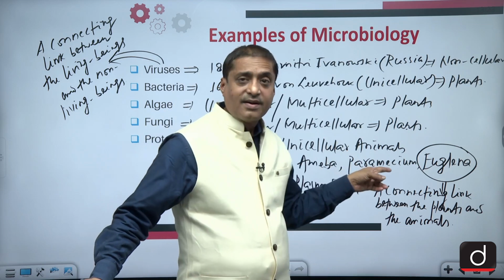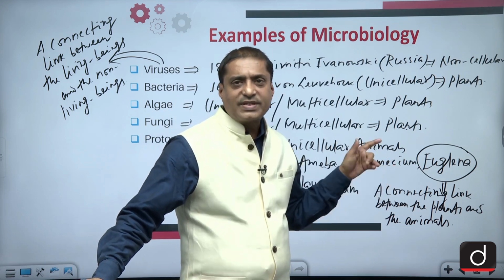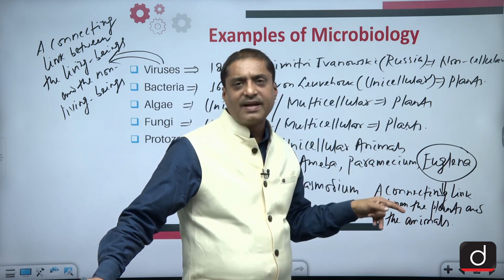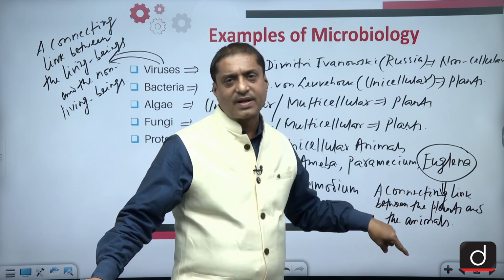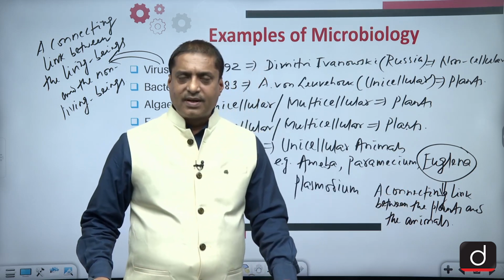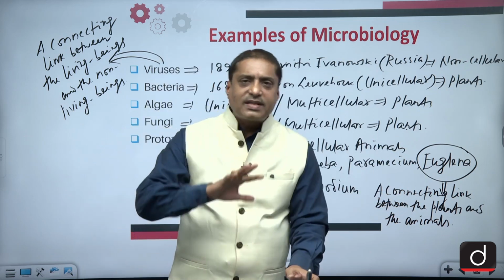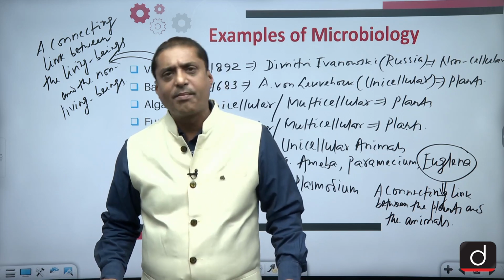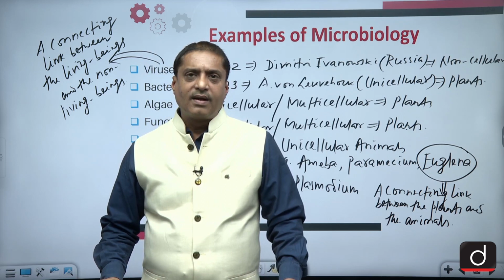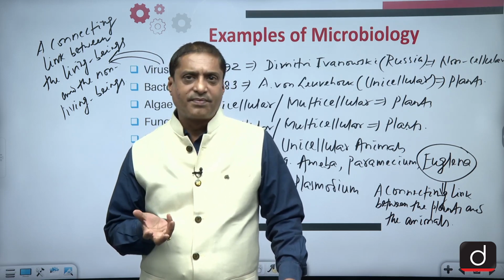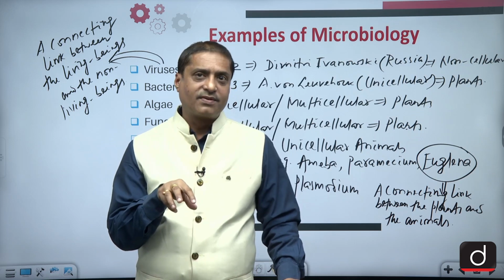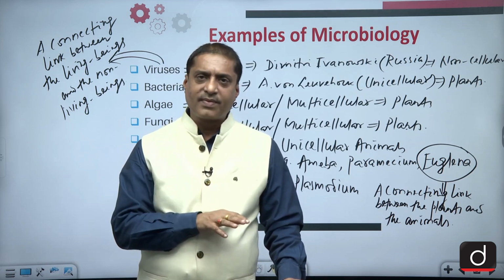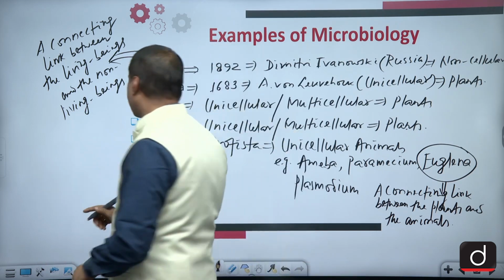So these euglena, since they have flagella through which they can go for locomotion, through which they can displace themselves, have been put under the category of animals and not plants. Now, all these microbes are microscopic in nature, generally unicellular, and some of them multicellular, but after all, they are organisms only. And when you say organisms, of course, the organisms may be either plants or animals. There is no third category of organisms.